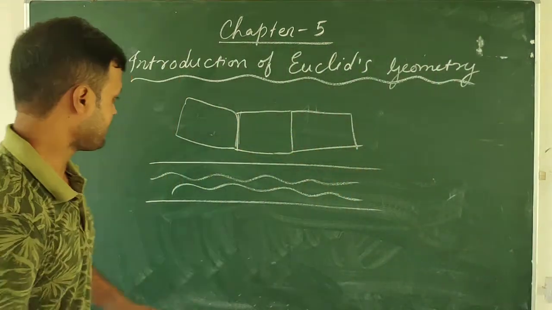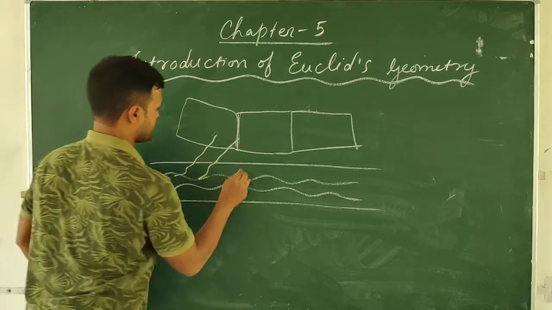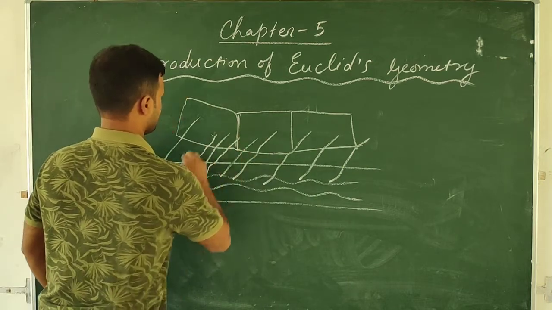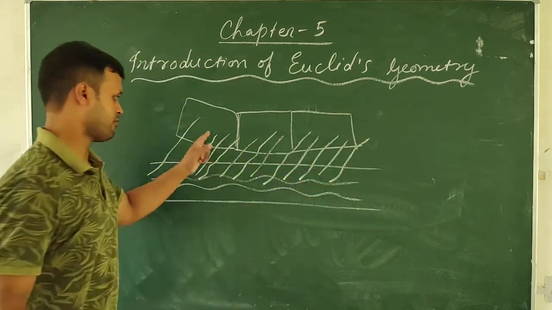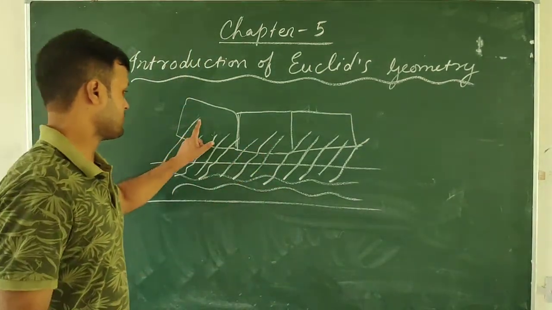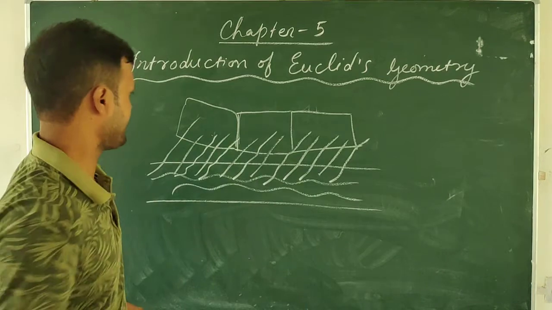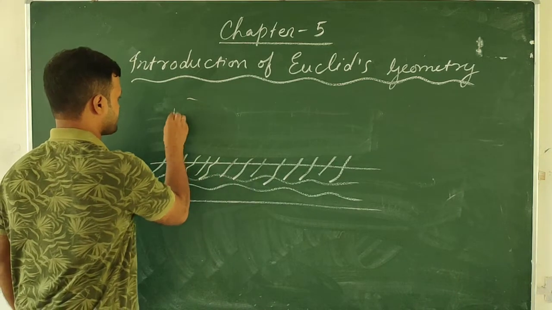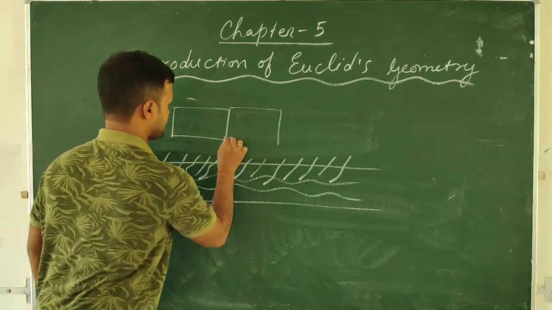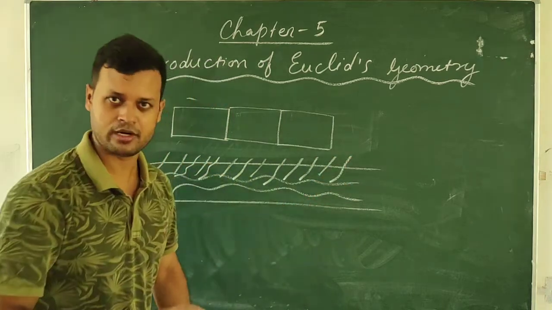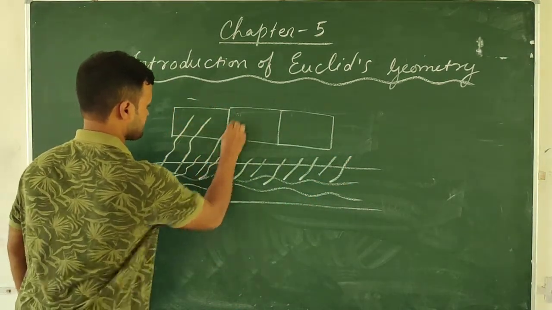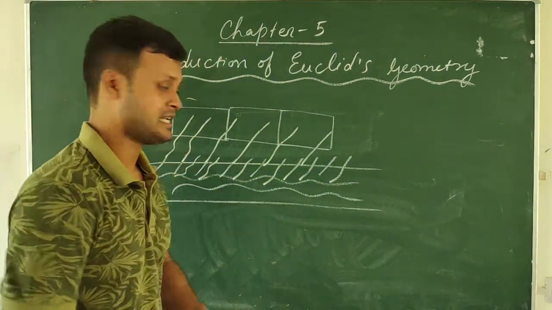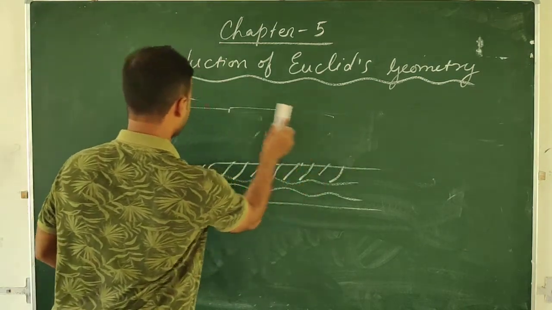Now, when the river Nile floods, the boundaries are washed away. Now for creating these boundaries, what happened?